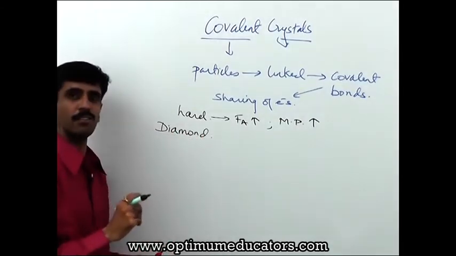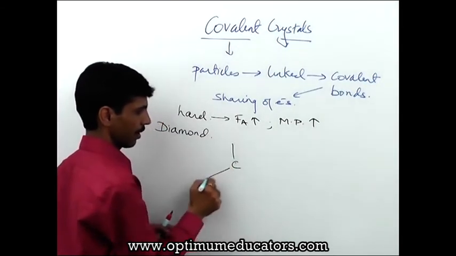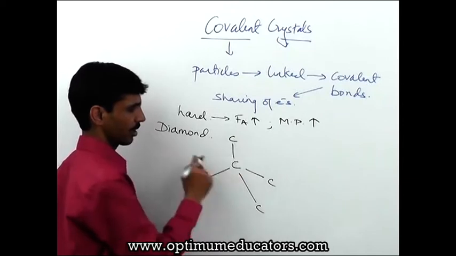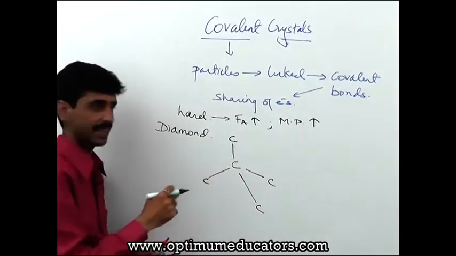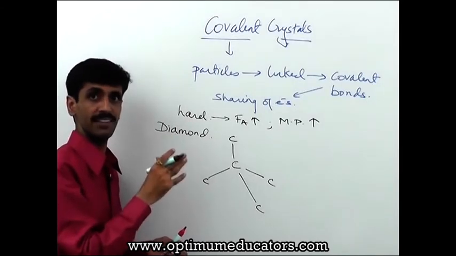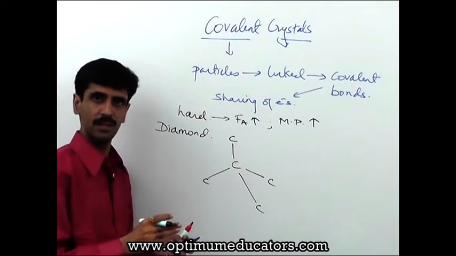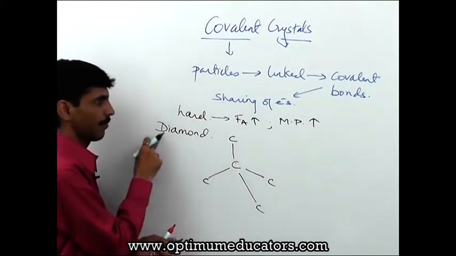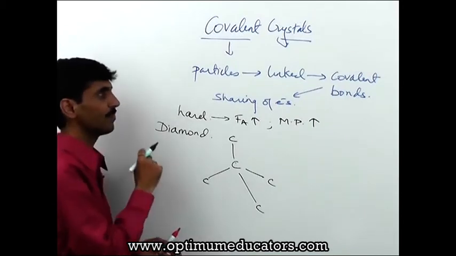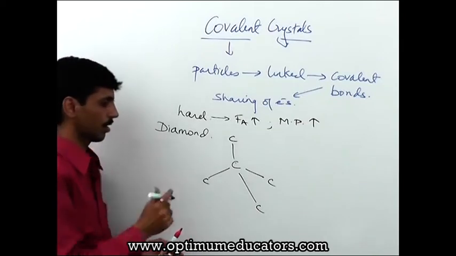डायमंड में एक्चुअली नेटवर्क टाइप ऑफ स्ट्रक्चर है कि जहां पर every carbon is being covalently bonded to 4 other carbon, and this chain goes on continuing on and on, and that's why we say diamond is going to be very hard. And if you want to cut the diamond, there is something art which is related to that. You cannot just cut it as easily as possible. Alright? So diamond is one of the best example under what? Covalent crystals. Next thing is, after covalent crystals, the next part that we are going to talk about is molecular crystals.